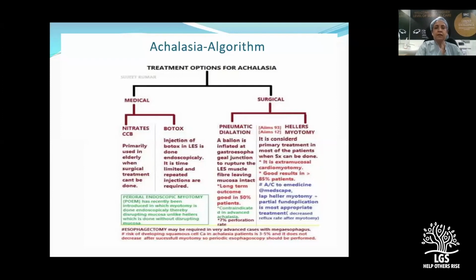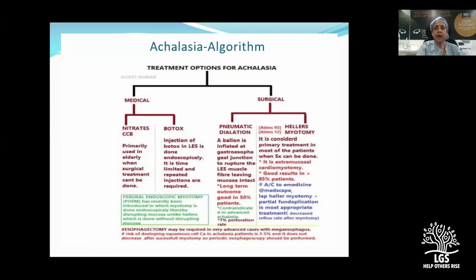So let us just have a quick algorithm, because we learnt of so many treatment options for achalasia. Let us see how we use them judiciously. Medical treatment is only suggested if you are waiting as a stopgap before you are doing a definitive treatment, either a pneumatic dilatation or a Heller's myotomy or a POEM. And Botox if the patient is not a good anesthesia risk and not a good surgical candidate.